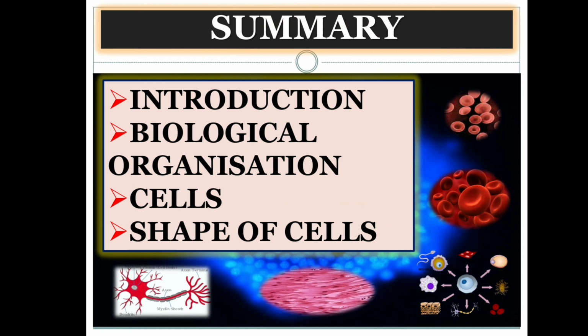Summary of the video: we discussed the introduction, we learnt about different levels of organization, and we discussed biological organization. We learnt about cells, and we studied different ranges of cells from smaller to large, and finally we discussed the shape of cells. We discussed the different shapes of cells. So this is to be continued.